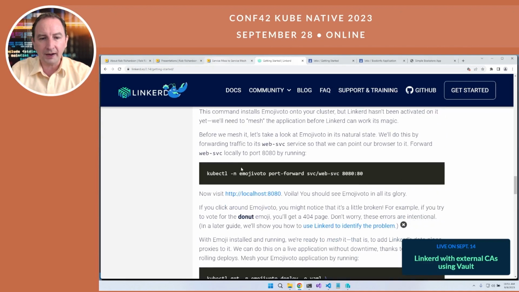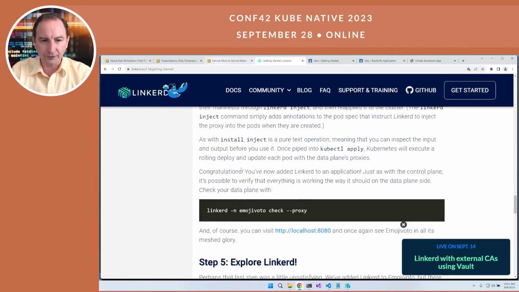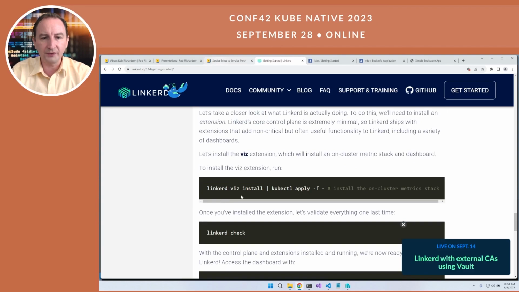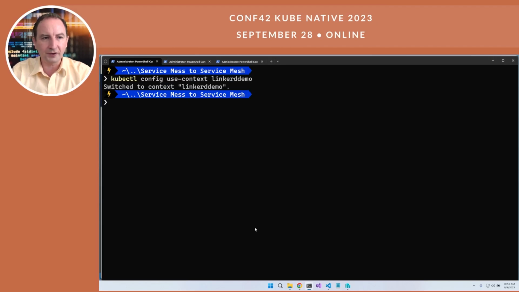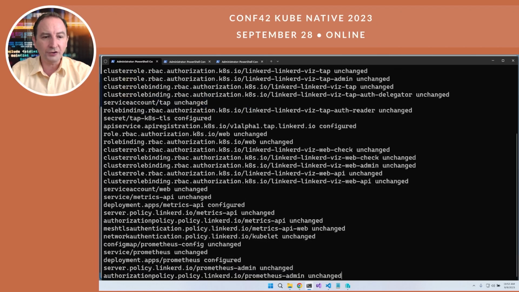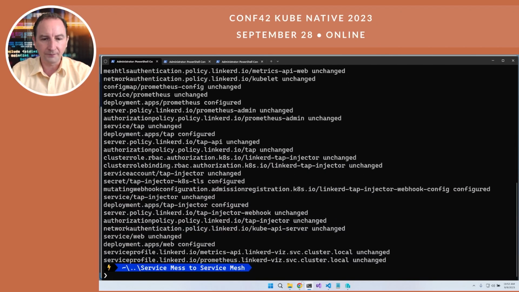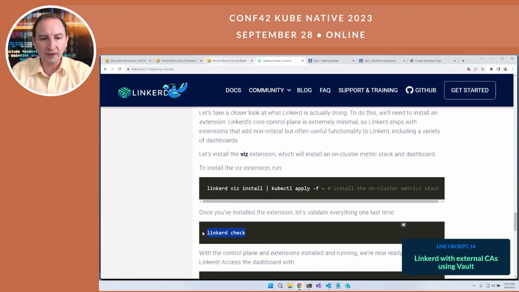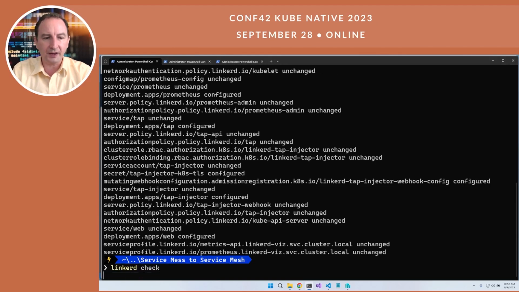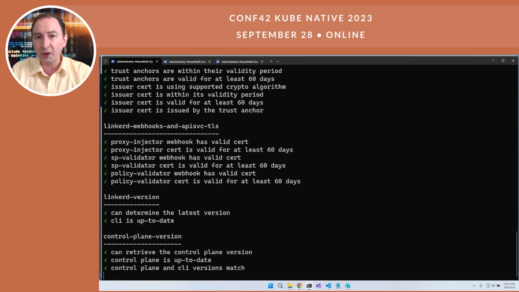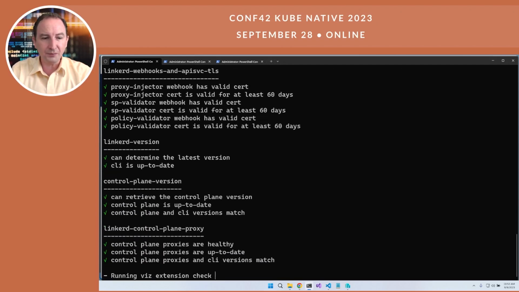Next, we could take a look at the dashboards. So we'll say linkerd viz install, and we'll install that. I've already done it, but let's do it again just in case. Let's get Linkerd installed. And then next up, we can check to see if Linkerd is running. So linkerd check. What I like about this is that not only will it validate that Linkerd is running, but it'll also wait for it if it isn't. So let's double check that the viz extension is in place. And once we get the green light, now we know that Linkerd is ready to go.